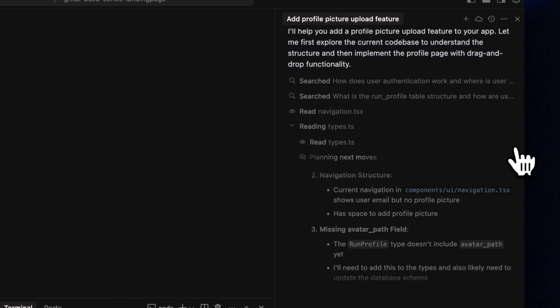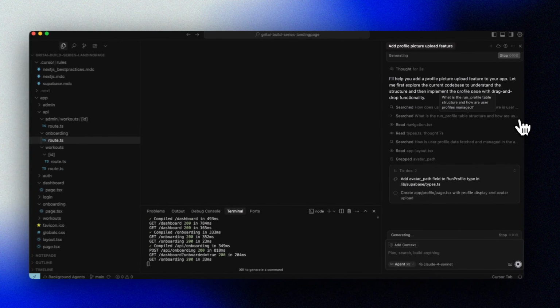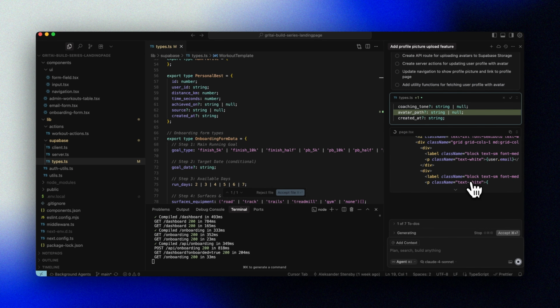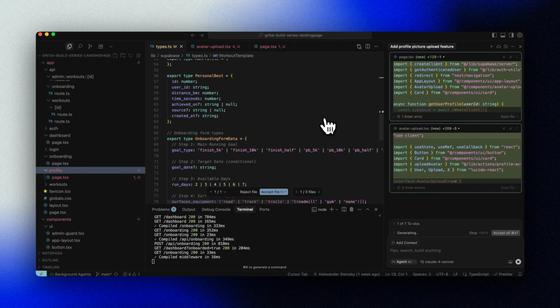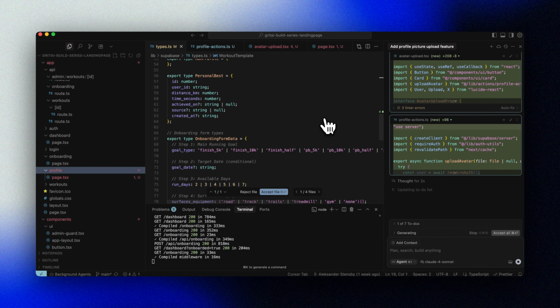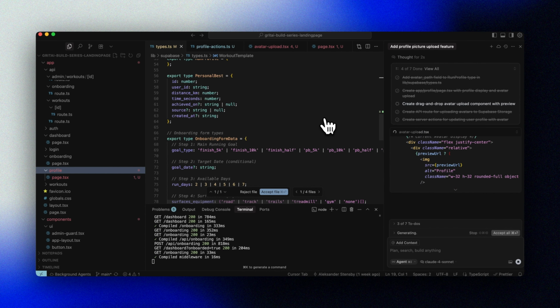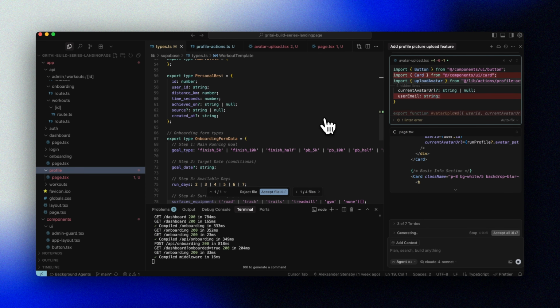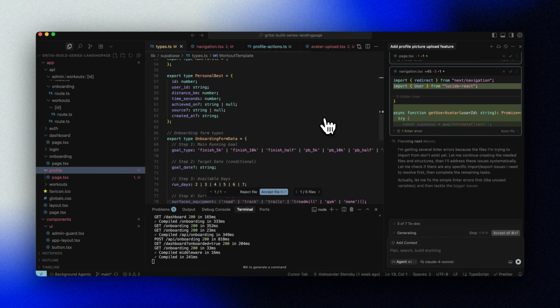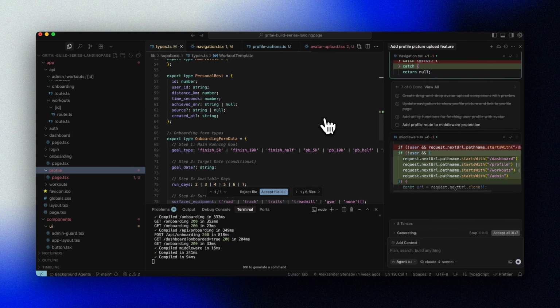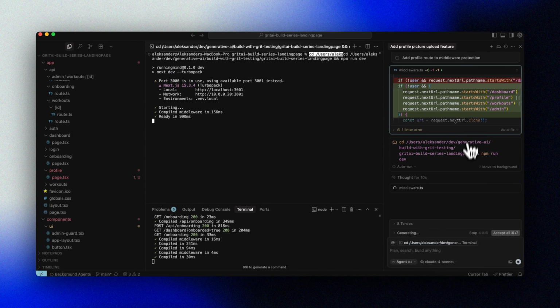We've already set up a Supabase storage with a bucket called avatars to where we can upload the file and save the URL to the user's runprofile.avatarPath field. Use a drag and drop area with preview. So we're specific about the Supabase storage, the avatar path, and that we want a drag and drop area. We also specifically ask for where to display the profile picture.